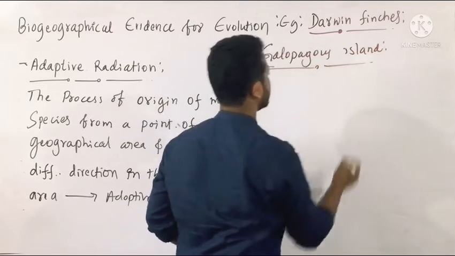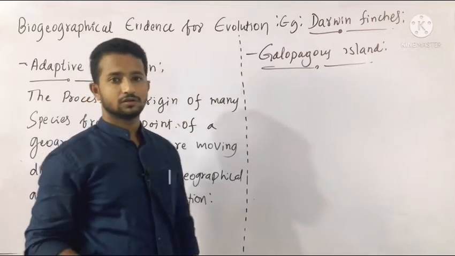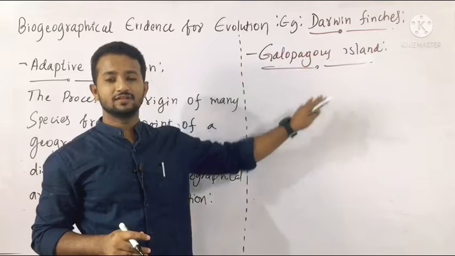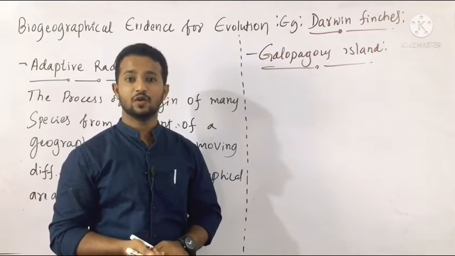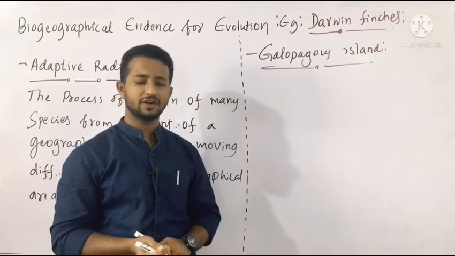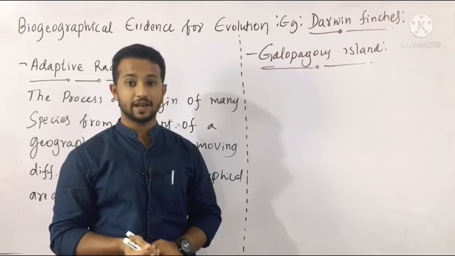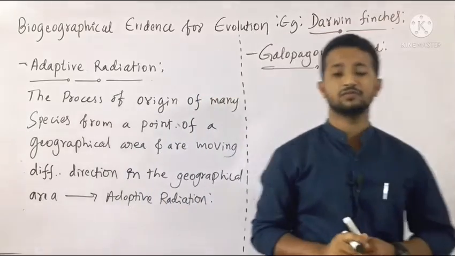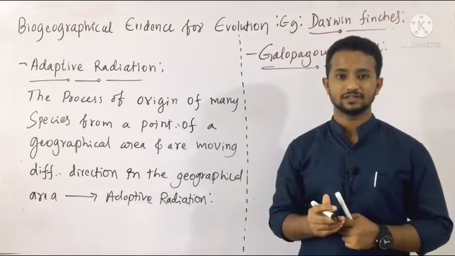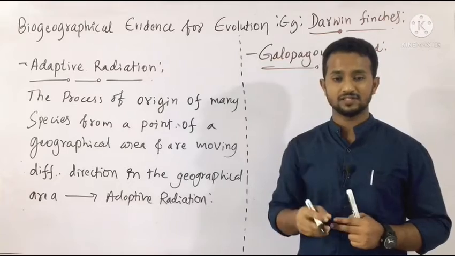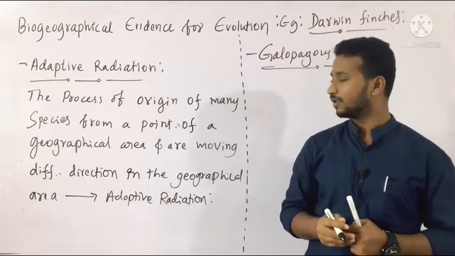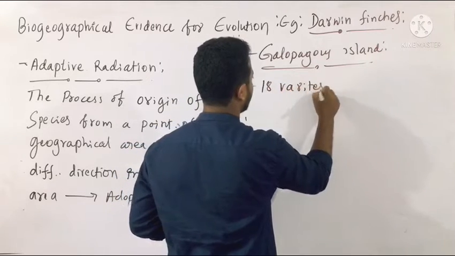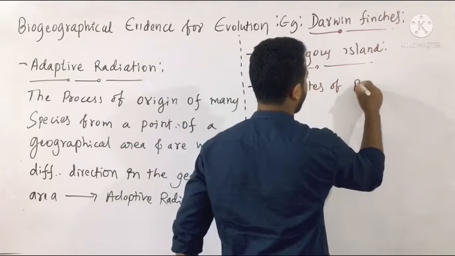Darwin studied for about 5 years. He travels on the sea, right? So he went to this Galapagos Island. While he was traveling, he noted the diversity of different creatures in this Galapagos Island. There are a variety of blackbirds, and he was very amazed to see these blackbirds. He called them Darwin finches because he is responsible for the identification of these species. There are 18 varieties of blackbirds.